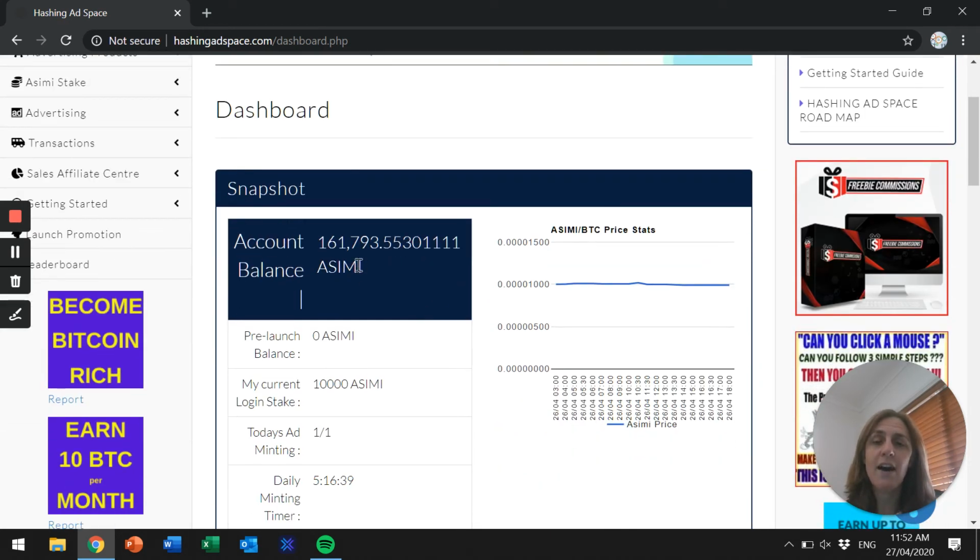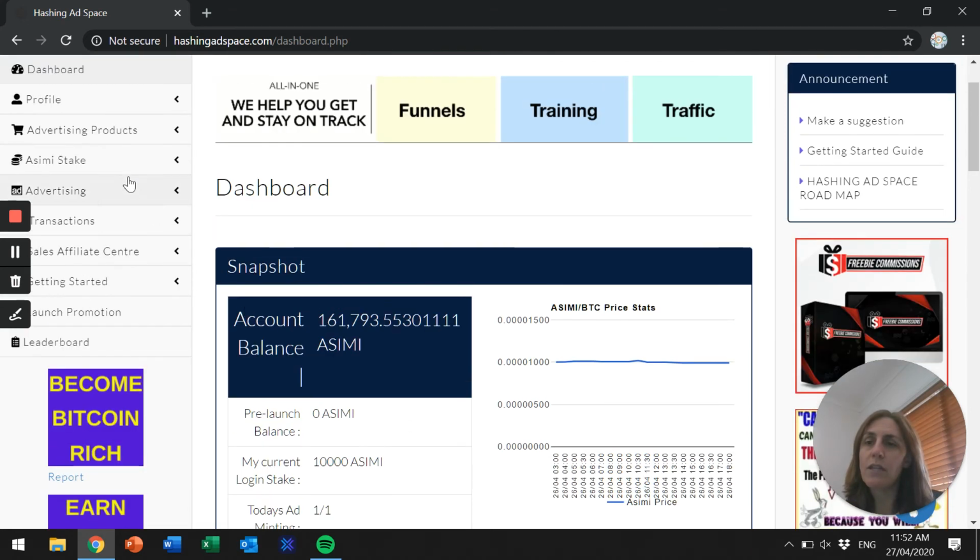As you can see, I'm actually one of the top earners in Hashing Ad Space. I currently have 161,793 Asimi. I've also currently got 10,000, which is the maximum Asimi staked. So every day I get to mint one more ad.